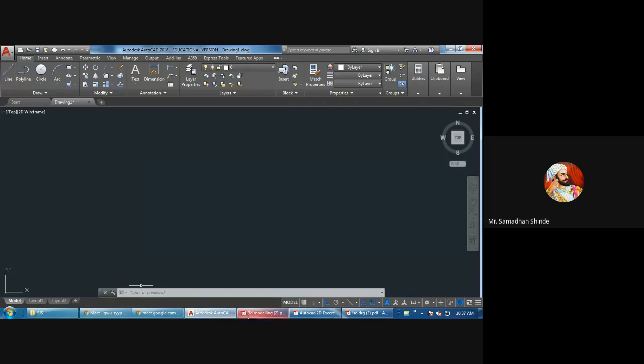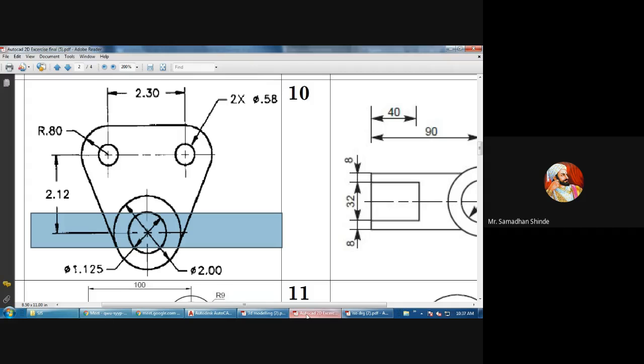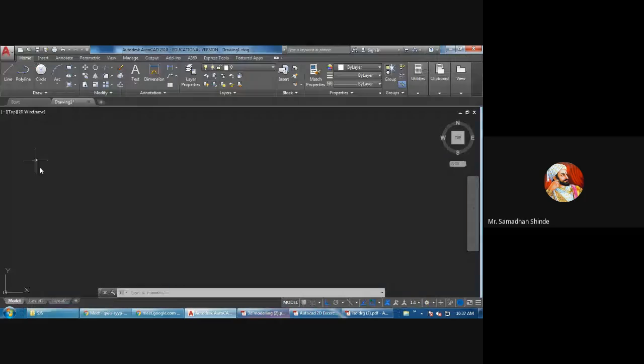So how much distance is there? 2.3. So I will draw a line of 2.3. I have drawn a line of 2.3. Then what can be done?